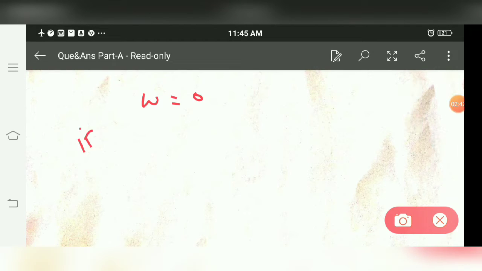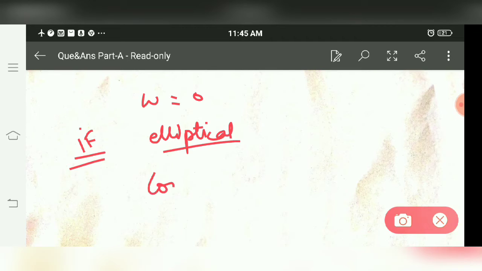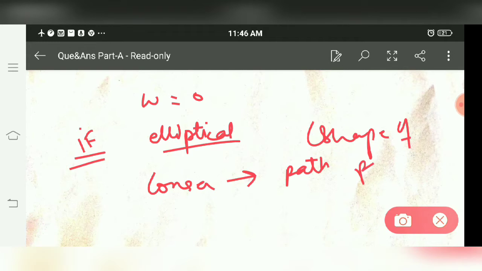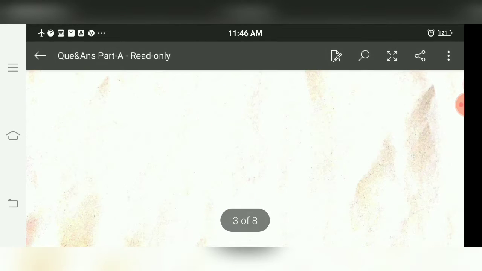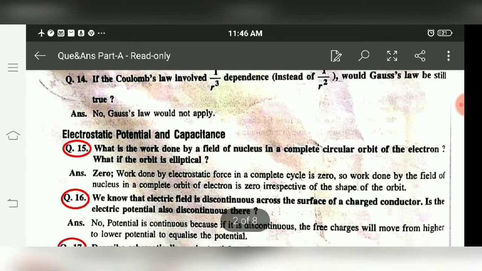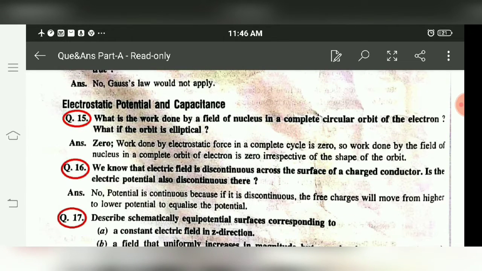The second part was, what if the path is elliptical? A conservative force never depends upon the path followed or the shape of the path. So whether the path is circular, elliptical, rectangular, square, or whatever, if it is closed, then the work done is always 0. Even if the path is elliptical and closed, the work done is again 0.